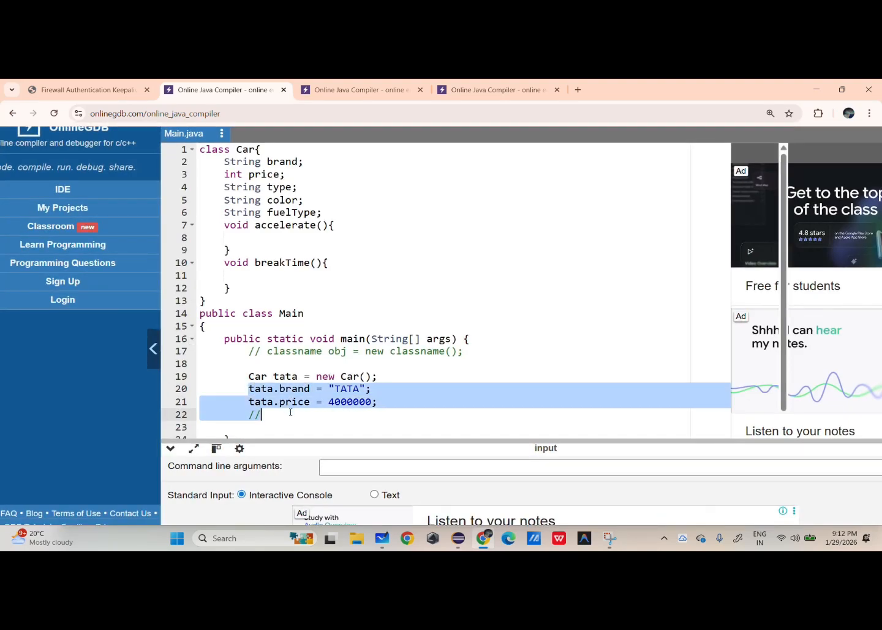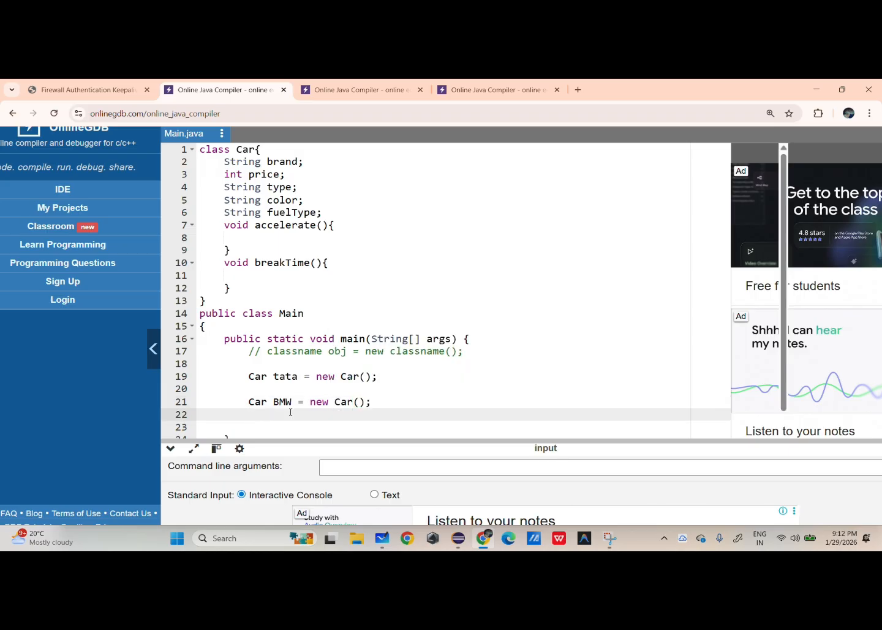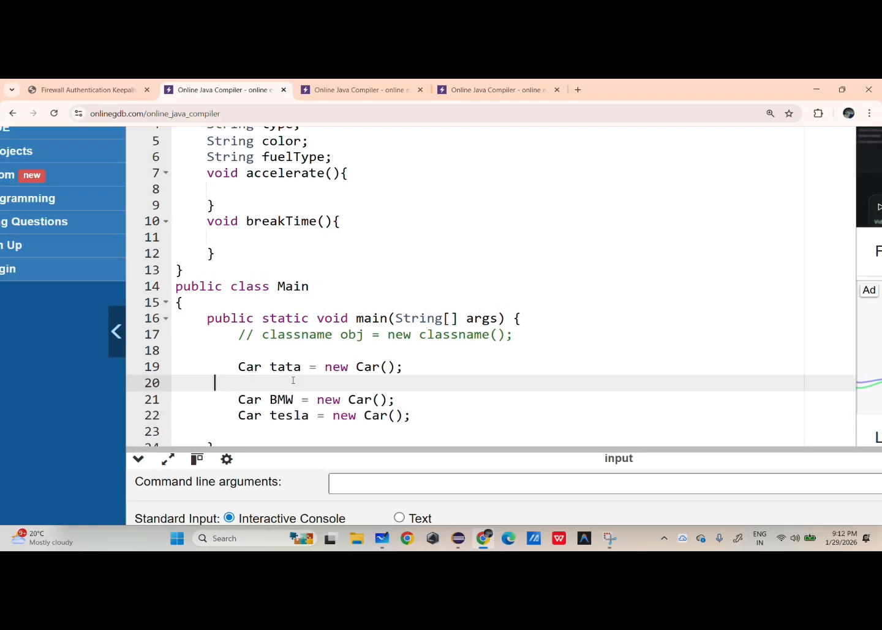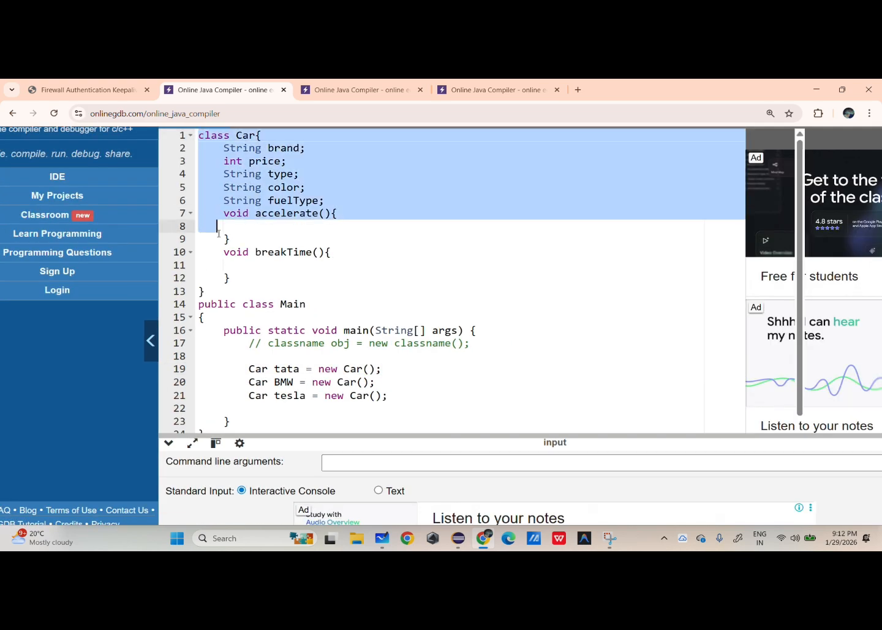If I want to create another object, I can create it. For Car, I'm creating another object: BMW = new Car(). If I want to create another object also, I can create as many objects as I want. For example, Tesla, I'm going to create an object for Tesla. Similarly, you can create objects for multiple cars. A single class can have multiple objects. I'm having a Car class and I'm having multiple objects. So that's all about class and object.